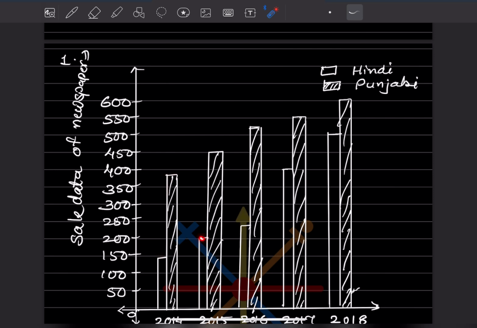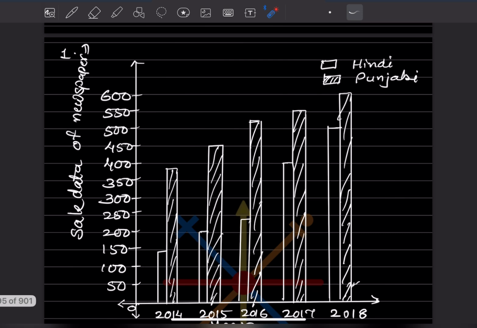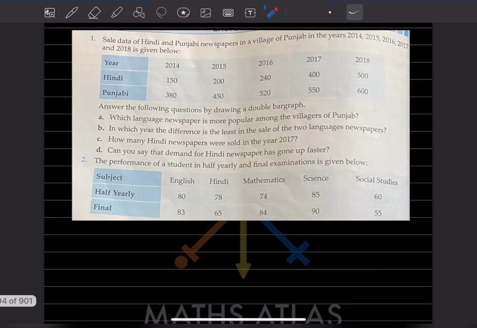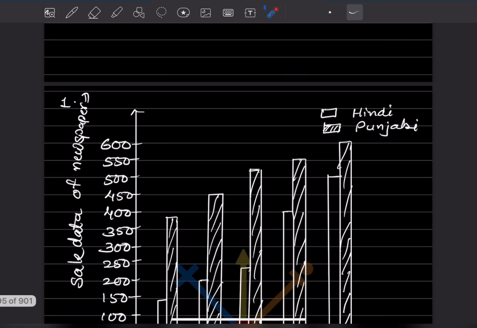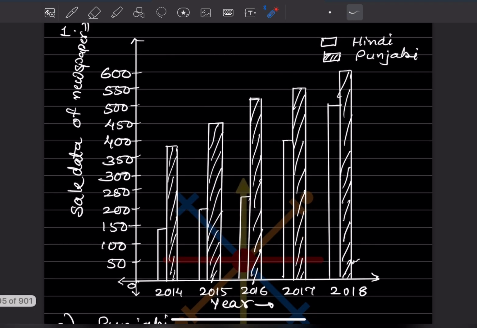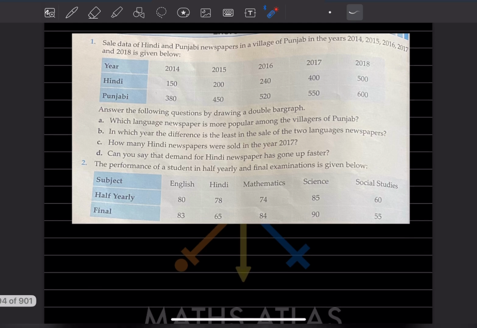Then again here 200 and 450. Then again here, you can check here, 240 and 520, 400, 550, 500 and 600. So it's easy to plot. 500 and 600, this is the last one. You can just check all this because I have to keep on scrolling it. And then this is already the bar graph is drawn.